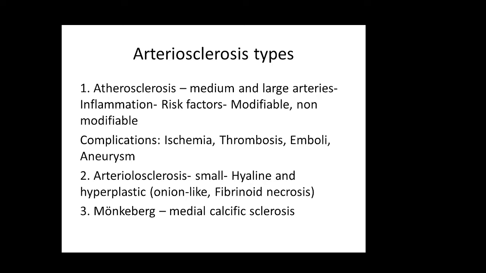And we'll talk about the complications. We'll talk about the pathophysiology in details. So it's either atherosclerosis or it is arteriolosclerosis. From the name, arteriolo means it affects the arterioles, so it affects the small vessels, and here we have two types. It's either hyperplastic or it is hyaline. We'll talk about it in details.